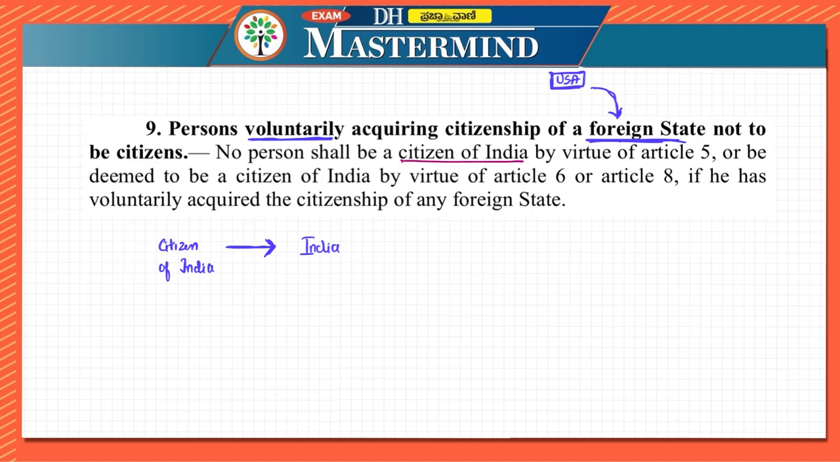No person shall be citizen of India by virtue of Article 5 or be deemed to be the citizen of India by virtue of Article 6 or 8 if he has voluntarily acquired citizenship of any foreign state. That is, if they have taken the citizenship of a foreign country, then they will automatically lose Indian citizenship. At that point of time, they can't come and debate that according to Article 5 we can get, or 6 we can get, or 8 we can get. No, that condition will not come into place. They will be losing the citizenship of India because they have already acquired the citizenship of a foreign state. That is mentioned in Article 9. I hope this is clear.